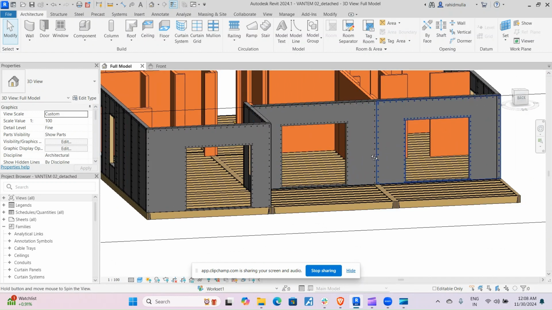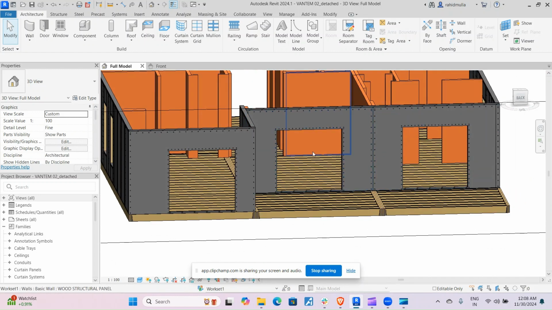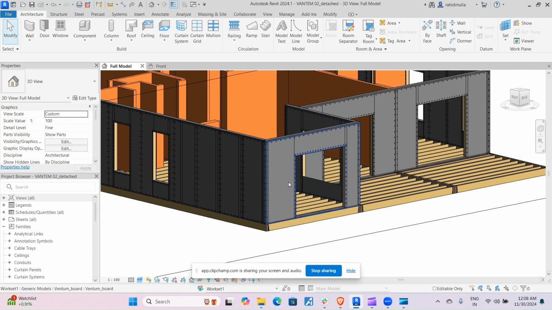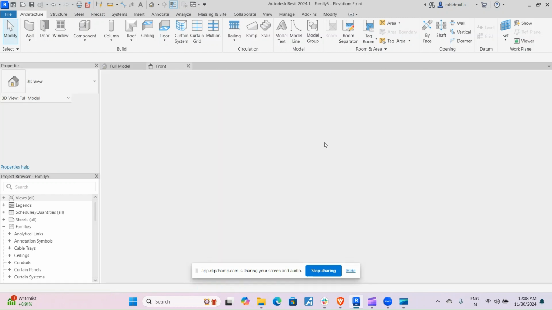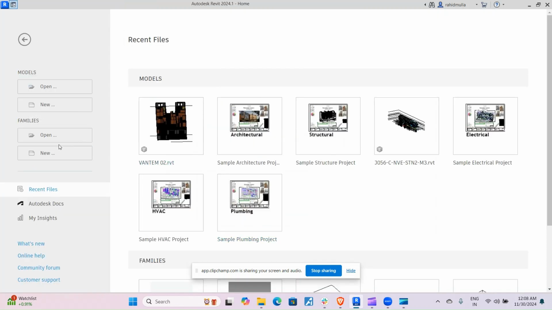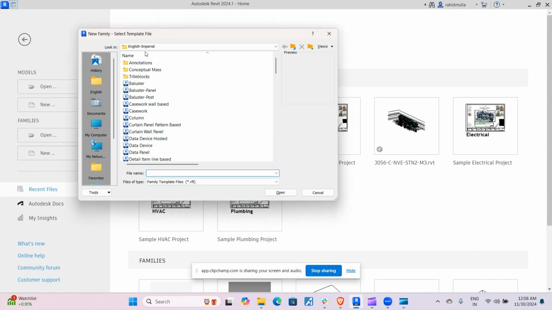Okay, so we'll make this parametric in such a manner wherein you can control this opening in the project itself. No need to create unnecessary different types of families. Okay, so here we'll proceed further. Again, for this one, we require a metric, I mean, a phase based template. What I'll do is I'll go and open a phase based template.